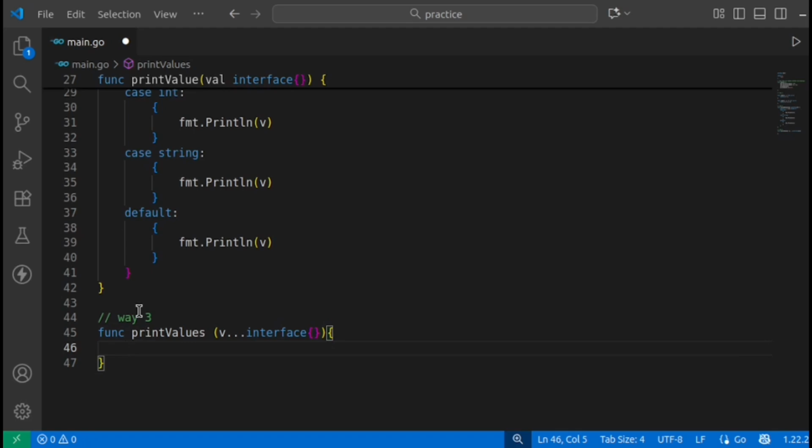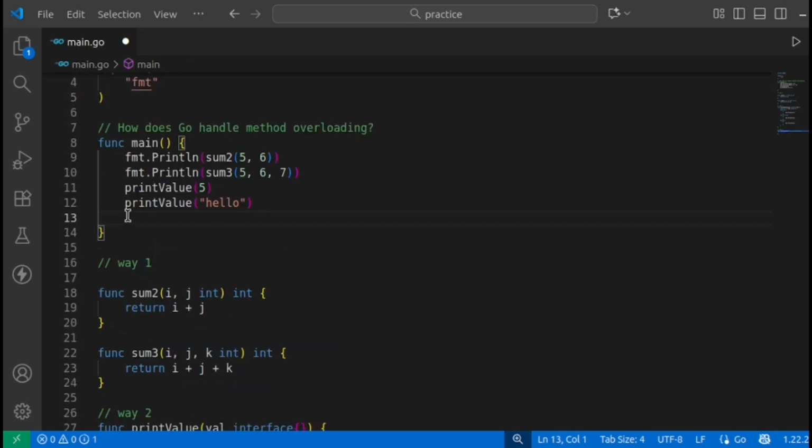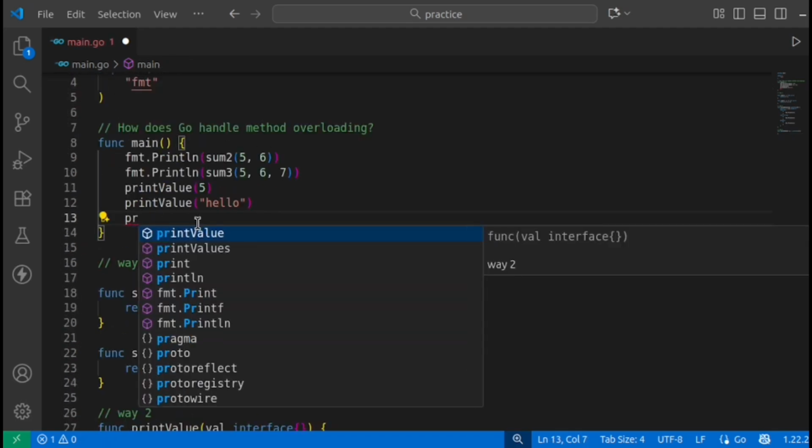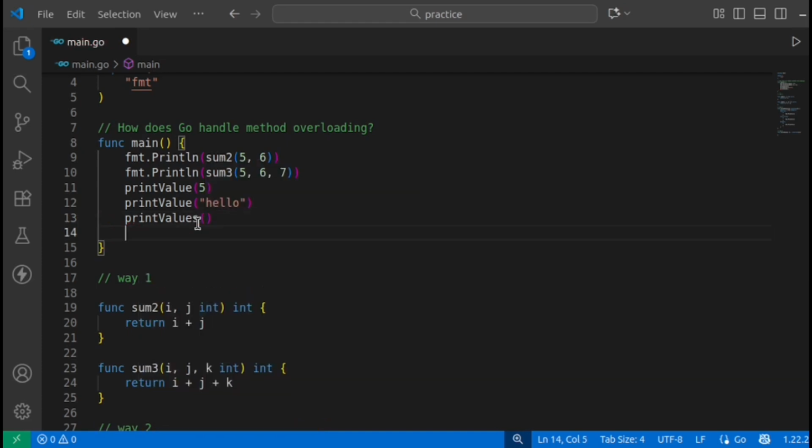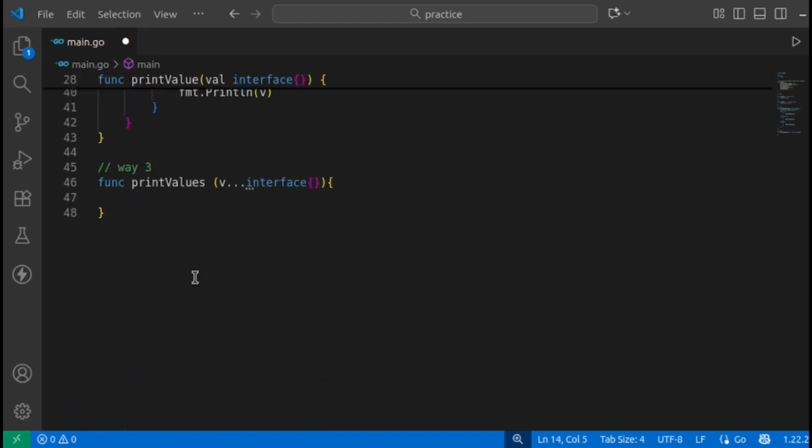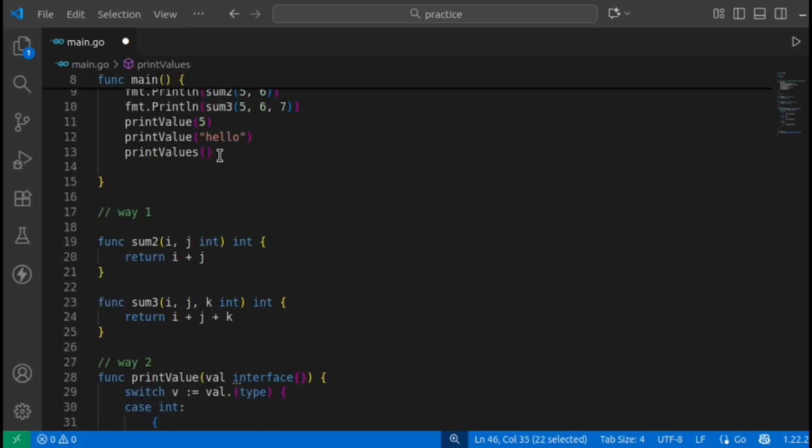Now if you do print value, you can invoke that particular method without any parameter.